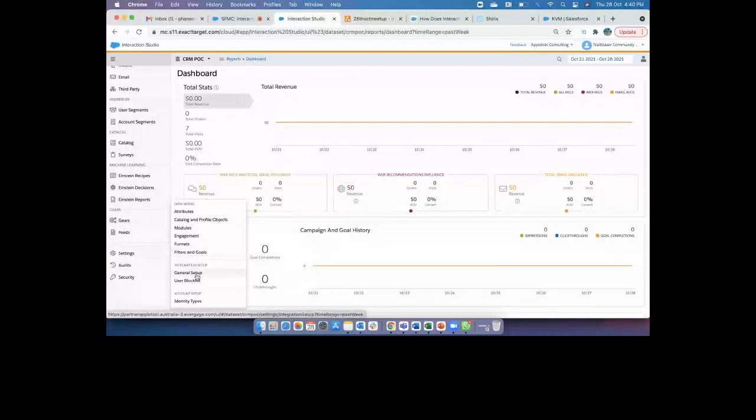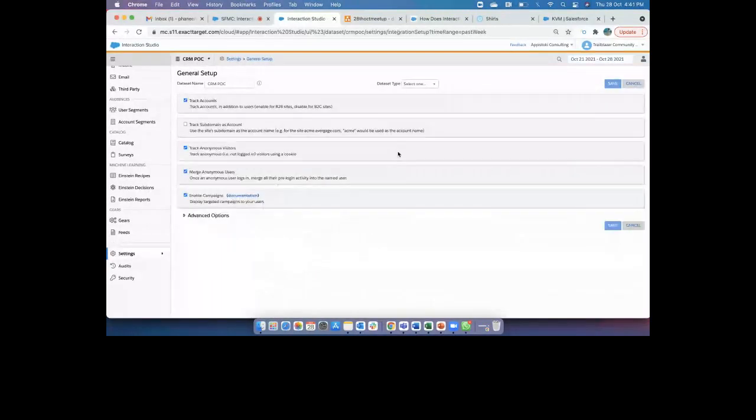Step number 2, you have to click on settings and then go to your general setup. This is where you need to understand your data set, what kind of data you would like to stream inside your data set. You would like to track accounts, track your subdomains, track anonymous visits.